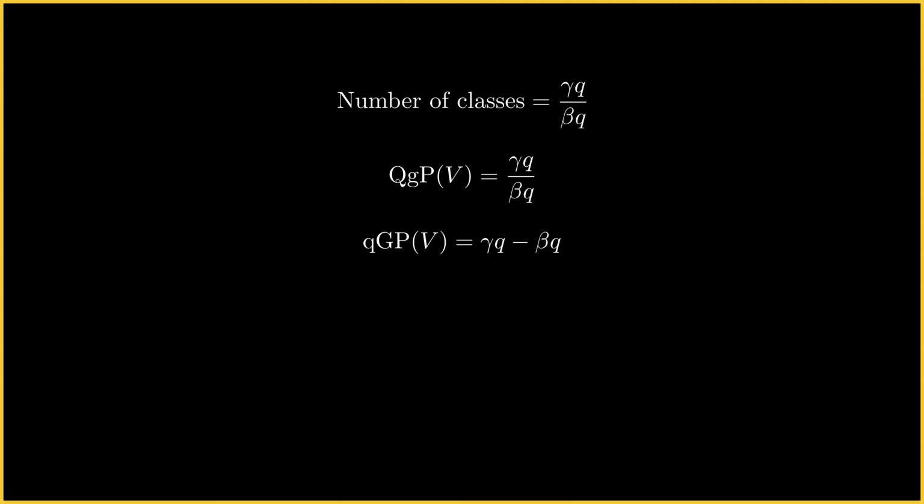Let's check out that initial inequality again. If we define our measure as such, then the rationals in this larger interval would be 2 beta qua. And if we multiply 2 beta qua with gamma qua divided by beta qua, we get 2 gamma qua.